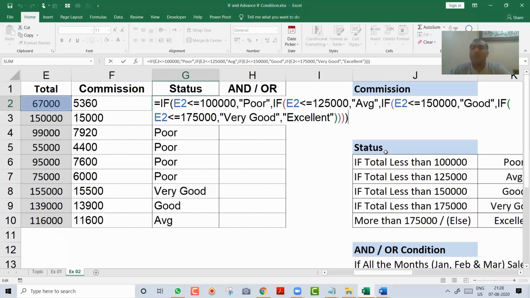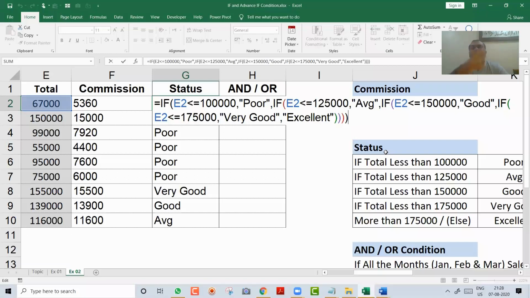VLOOKUP also we will plan a session on very soon. We have just started our learning series. I will explain VLOOKUP also soon. We will plan the session, so that will make your life easier. But for smaller ones, we don't use VLOOKUP. For 2, 3 conditions, we always use IF.